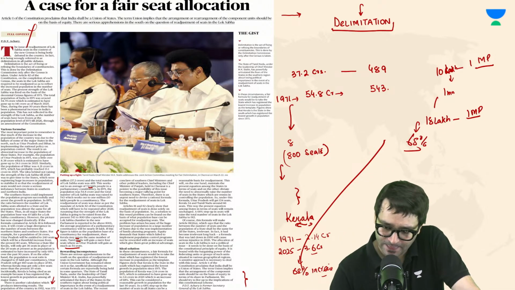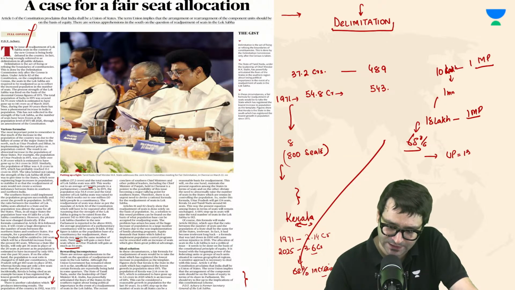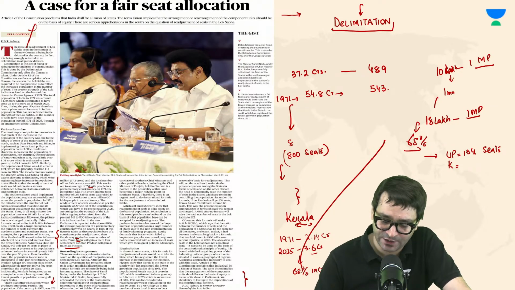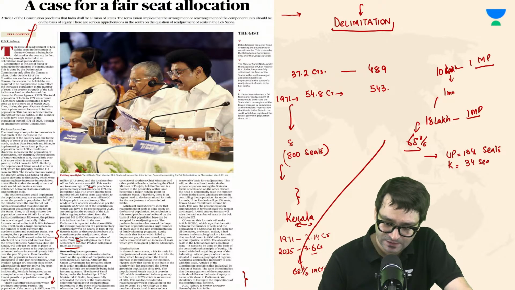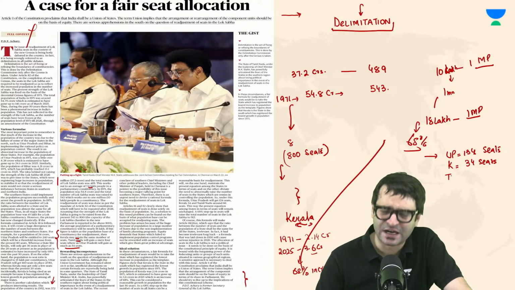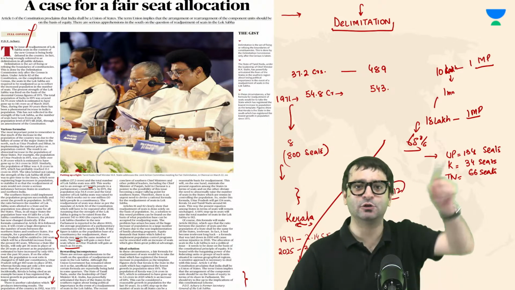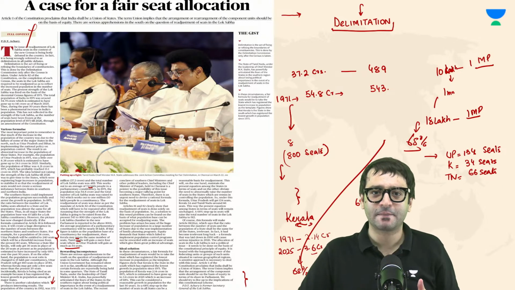Which means, if we apply this formula, Uttar Pradesh will get 134 seats. Kerala, which today has 20 seats, will get 34 seats. Tamil Nadu, which has roughly 39 seats, will get 66 seats. Total seats we have 543. If we increase it by 68%, that means total number of seats in Lok Sabha will be 912.